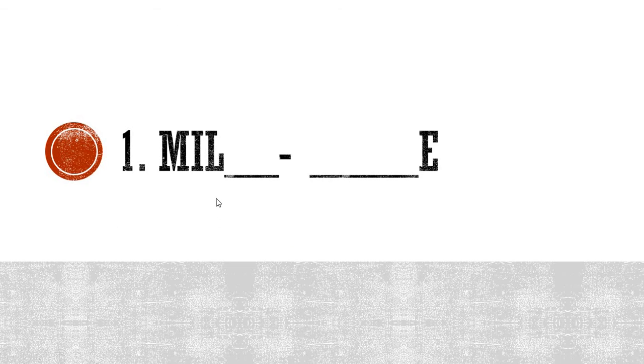It starts with MIL, space, and it is a combination of two words. See, I have put the dash here, and it ends with E. So which word do you think is this? Please write down the answer if you are able to guess the correct word.